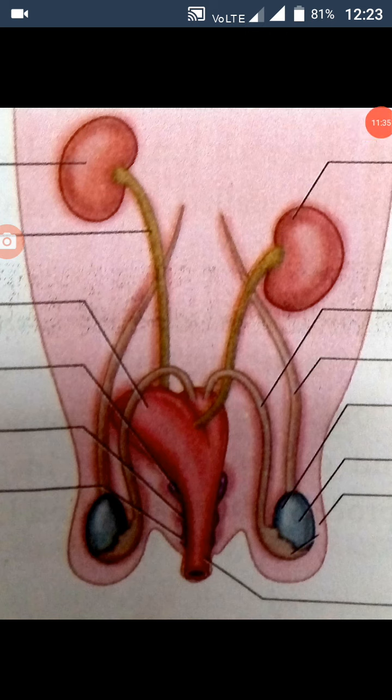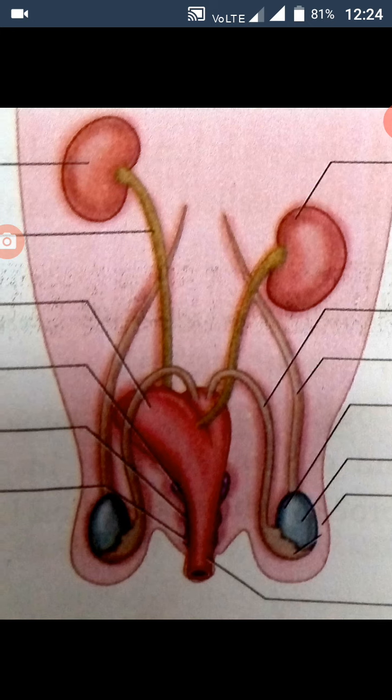The male reproductive system of rabbit consists of a pair of testes which are ovoid in shape. The testes are enclosed by the scrotal sacs in the abdominal cavity. The testes consist of numerous tubules called seminiferous tubules.